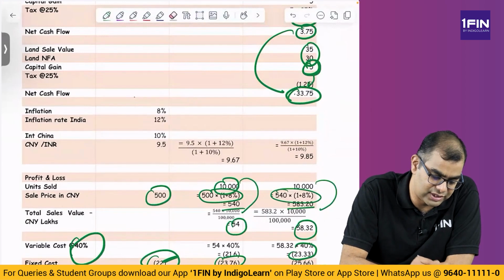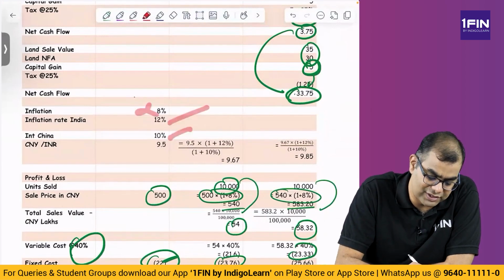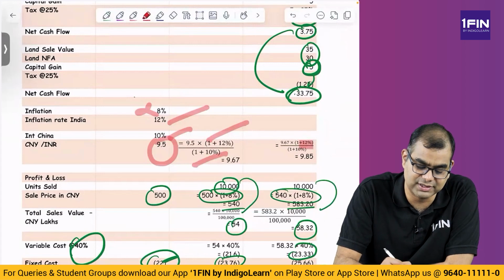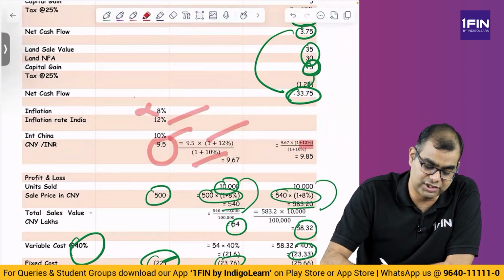Even though they have given an inflation rate of 8%, this is irrelevant to us. What is relevant is 12% and 10%. First year value is 9.5. So, 9.5 into 1 plus 12% by 1 plus 10%. Then you get 9.67. That into 1 plus 12 by 1 plus 10, you get 9.85. So, those are the exchange rates you use.